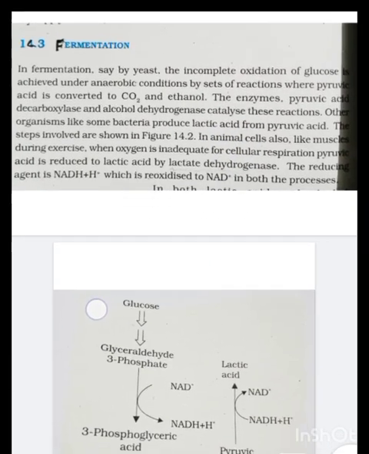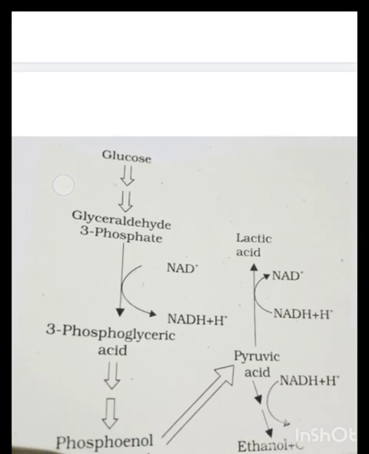Here is the representation of the fermentation process. That is, the glucose gets converted into glyceraldehyde 3-phosphate and NAD+ is converted into NADH plus H+. Now, glyceraldehyde 3-phosphate gets converted into 3-phosphoglyceric acid, which is then further converted into phosphoenol pyruvic acid. Phosphoenol pyruvic acid gets converted into pyruvic acid.